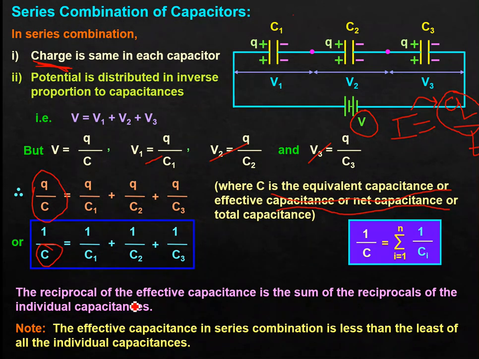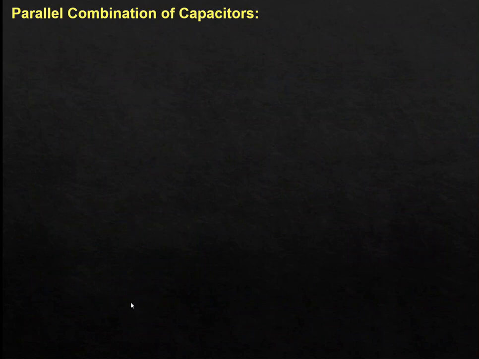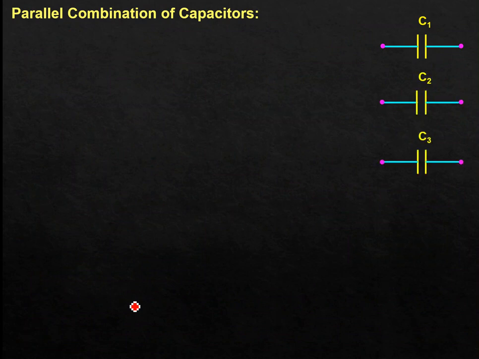Now parallel combination of capacitors. So what type of combination can we have? C1, C2, C3. So the positives are joined together, the negatives are joined together. This type of combination we call a parallel combination. We have connected them to a battery.